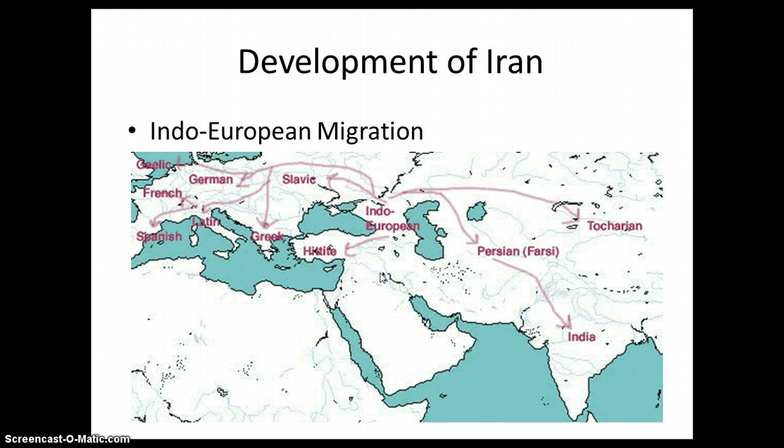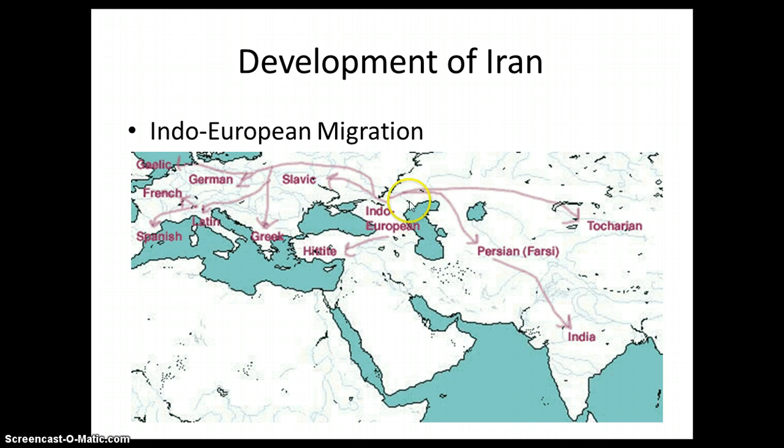So this is why Iranians, or as sometimes they are called Persians, because Persia was the ancient name of Iran, Persians are not Arab. You should hear a lot of people referring to people from the Middle East as being Arab, right? Just like people from Latin America are Latinos, or people from Europe are Europeans. A lot of people from the Middle East are Arab, not the Iranians, or again, the Persians.